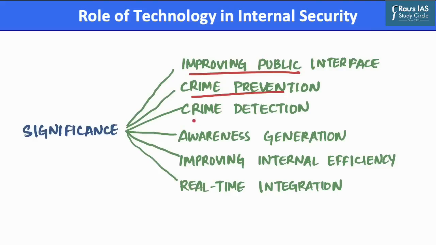Also, technology helps in crime detection, as technology can be effectively used to get a digital footprint of a criminal. For example, mobile forensics can be used to retrieve criminal information such as contacts, photos, and text messages. Also, artificial intelligence can be used to match fingerprints, facial images, analyze CCTV footage, and these data can be integrated from multiple sources such as social media, financial institutions, call detailed records, and criminal records, etc.